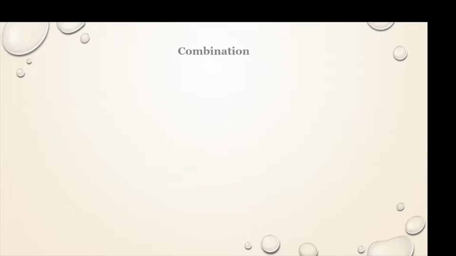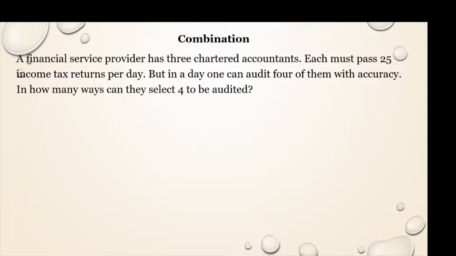Now let us see one more problem on combination. A financial service provider has 3 chartered accountants. Each must pass 25 income tax returns per day. So n is 25. But in a day, one can audit 4 of them with accuracy. In how many ways can they select 4 to be audited? So here r equals 4.